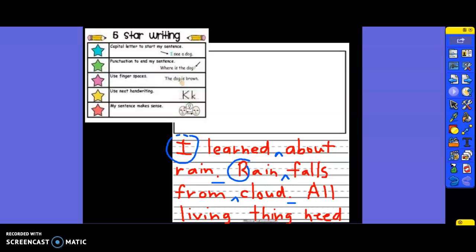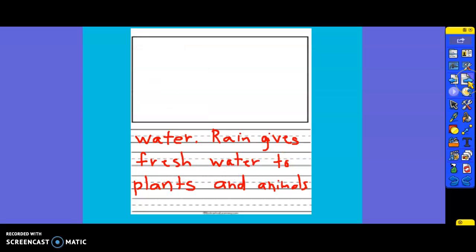I learned about rain. Rain falls from clouds. Oh, and look at that. Miss Nakan forgot my S. See why we always have to go back and check our writing? Because even Miss Nakan makes mistakes. Rain falls from clouds. All living things need water, and rain gives fresh water to plants and animals. Make sure you can see that period at the end of that. There we go. Then you can see it a little better now.